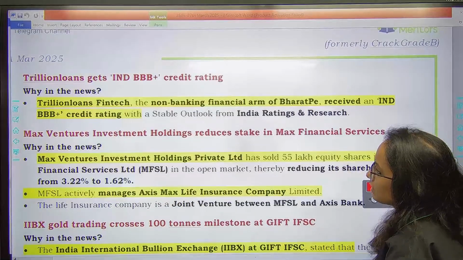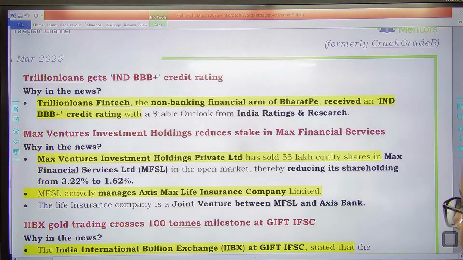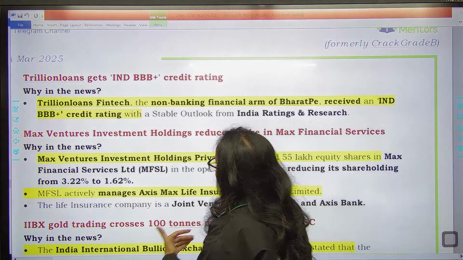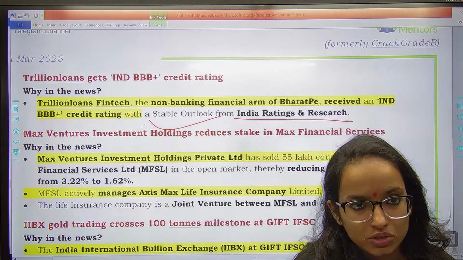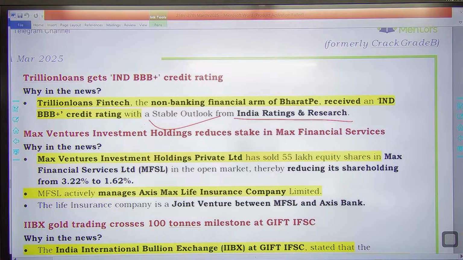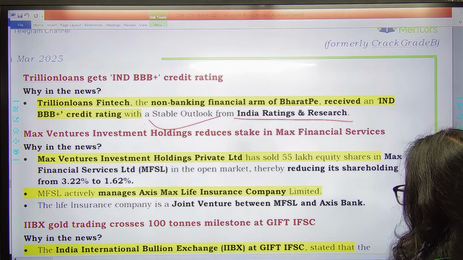Then next one is the Trillion Loans Fintech, which is an NBFC arm of Bharat Pay, has received a BBB plus credit rating with a stable outlook from India Ratings and Research. So it has got a BBB credit rating and a stable outlook from India Ratings and Research.